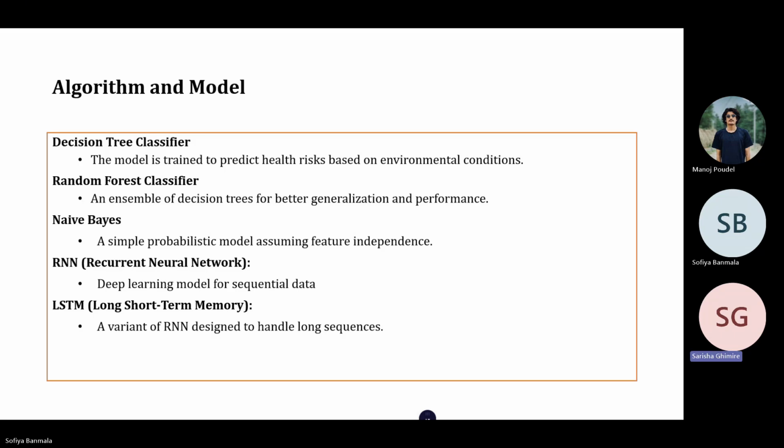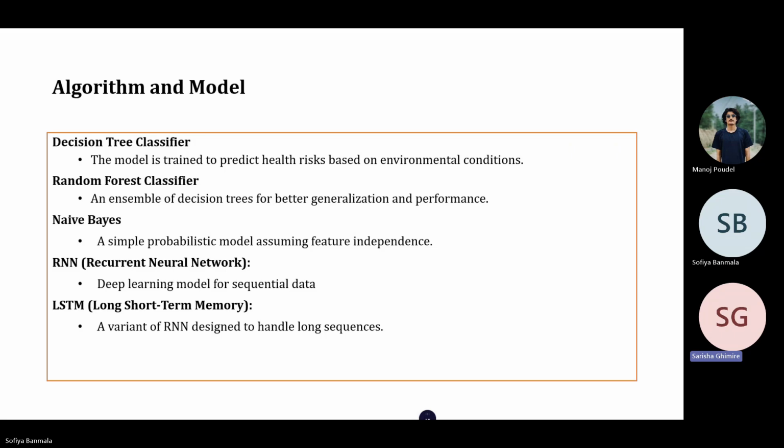LSTMs excel at tasks that require long-term dependencies such as time series forecasting, video analysis, and speech processing. They are better equipped than standard RNNs to handle the vanishing gradient problem, which makes them suitable for tasks where long-term patterns must be captured.